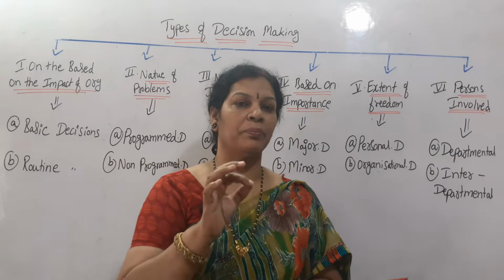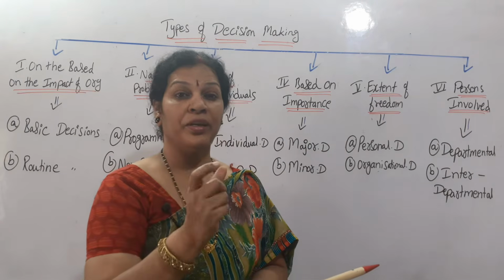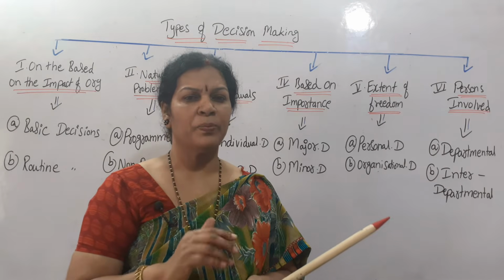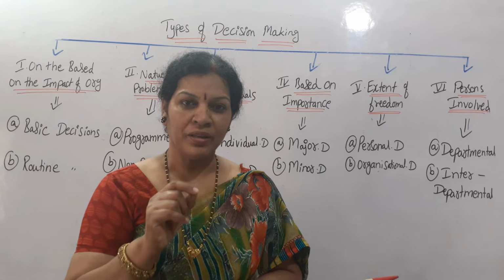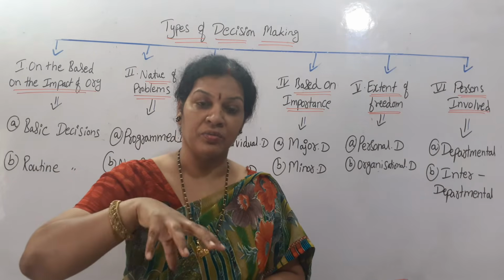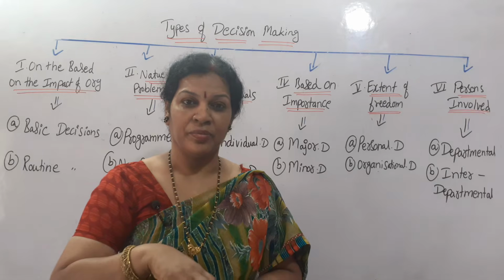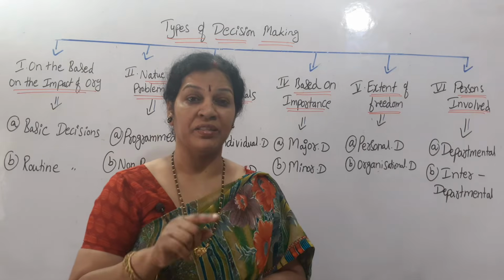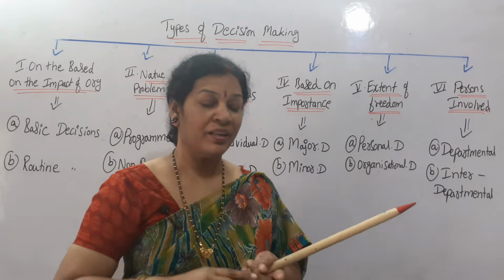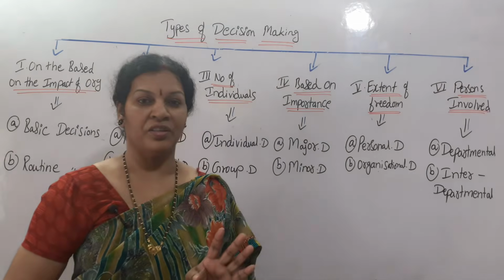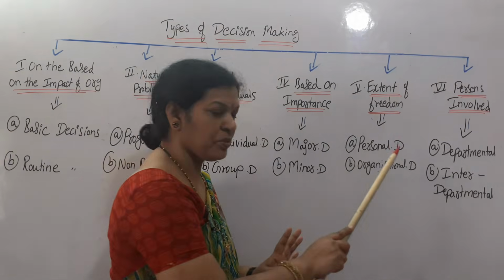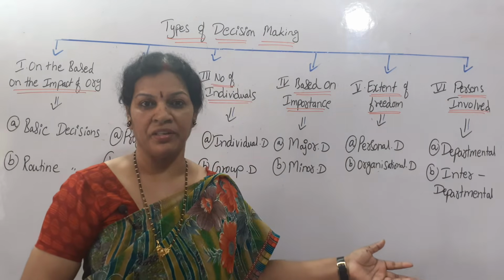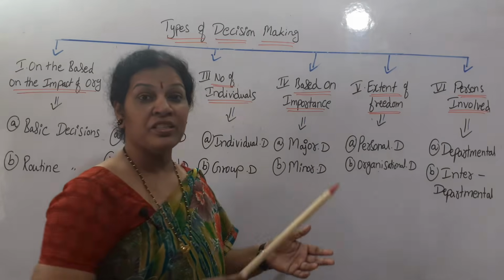Personal decisions means, for example, related to any particular employee or officer, any kind of problem. So that is a personal decision. Where they have to take a decision related to the organization, which is affecting the organization, say one person is malpracticing or deceiving and doing some kind of activities, and with this person many people are interlinked, then this is an organizational decision. Only one person is doing something, that is a personal decision. I am taking a problem, there are many problems, many areas where we can identify it. Am I clear? That is about the extent of freedom.